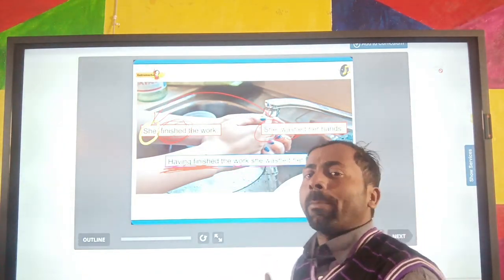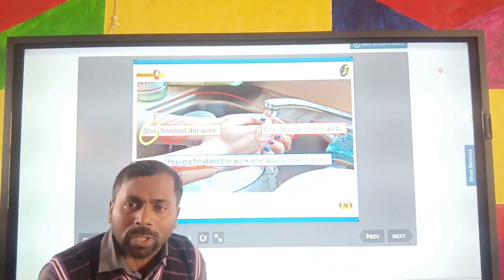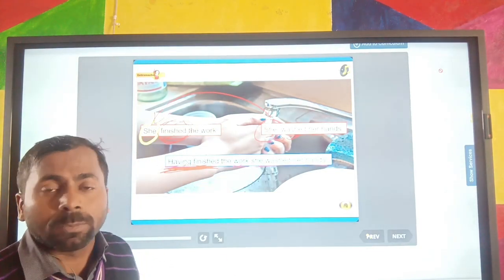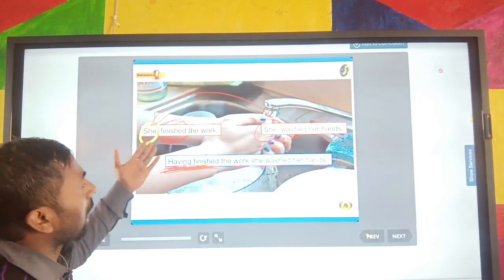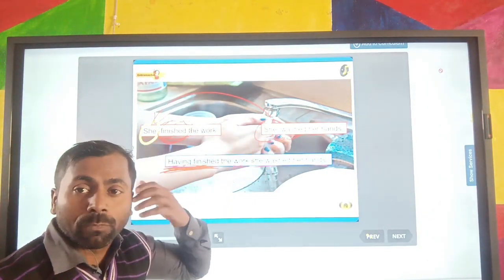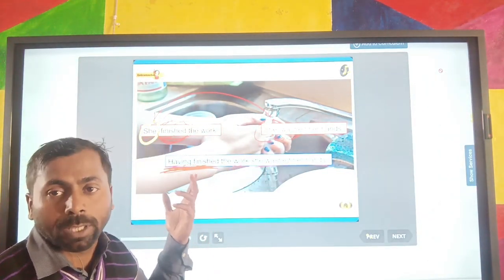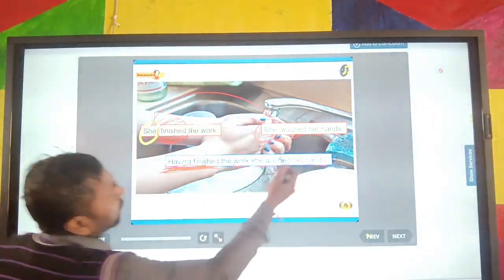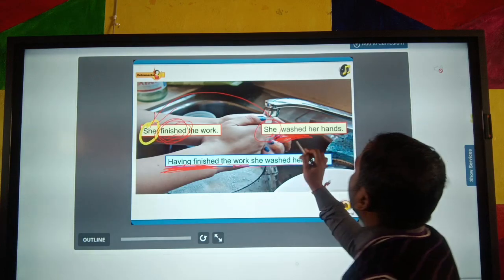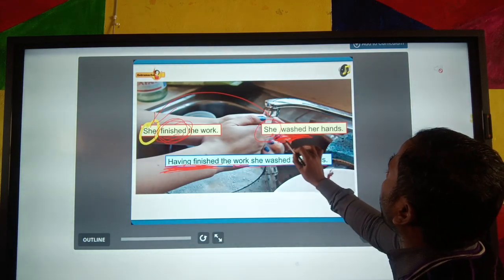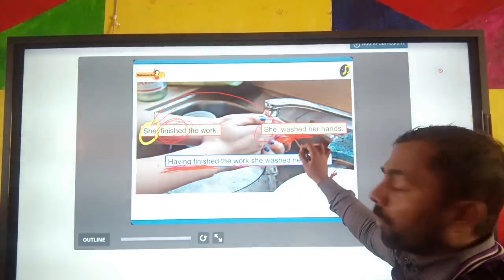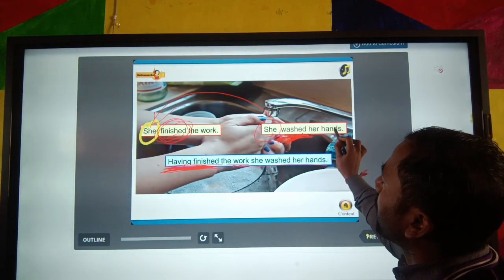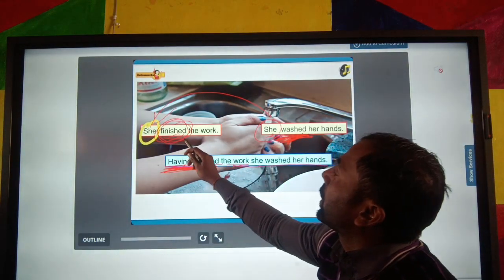It's a simple way to make two sentences into a single sentence. How is it possible? It is possible with the help of the subject and its verb by using the participle. I hope you all understand. In the first sentence, you can also take this verb: Having washed her hands, she finished the work.